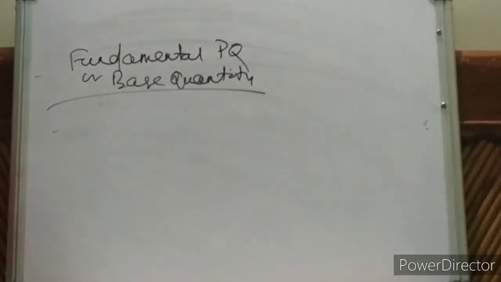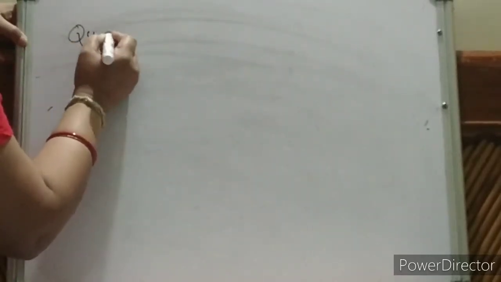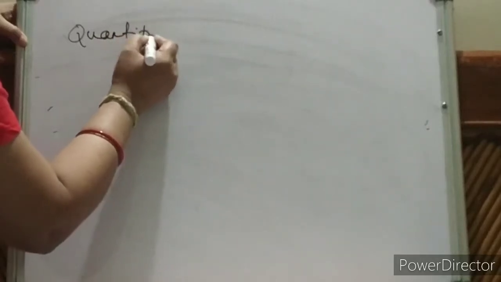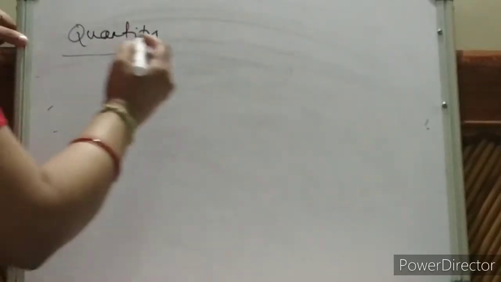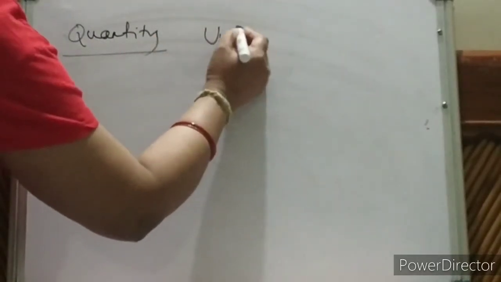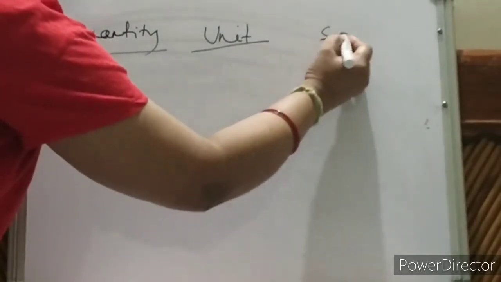Let me make a table. It is there in all the books. If you want to write it down, write it down. This is your physical quantity, fundamental physical quantity. Make a table like this. And this is your unit, and this is your symbol.